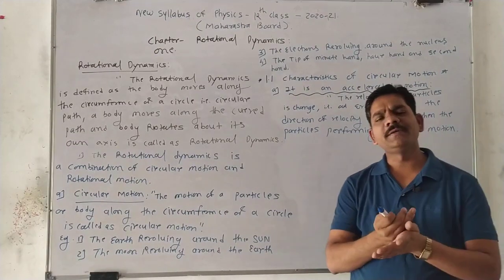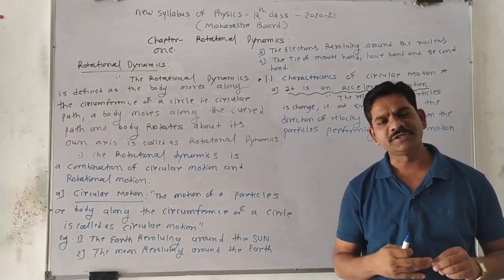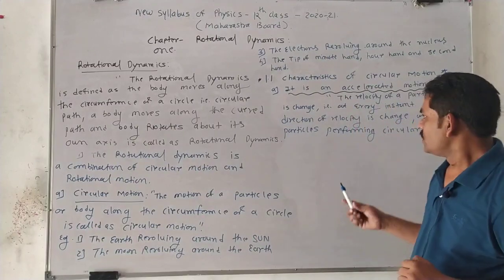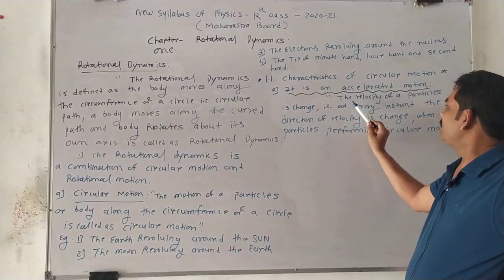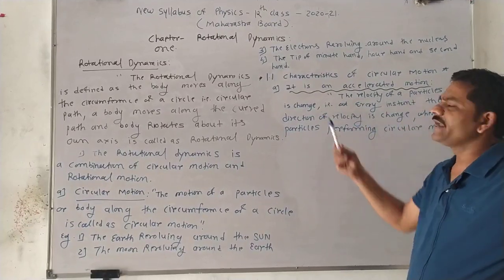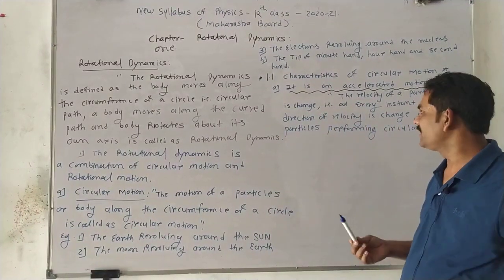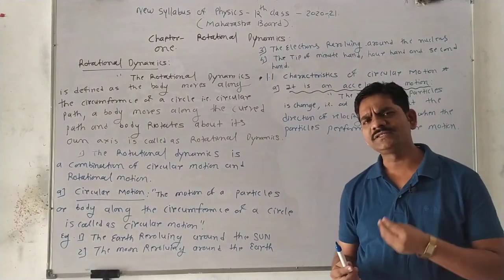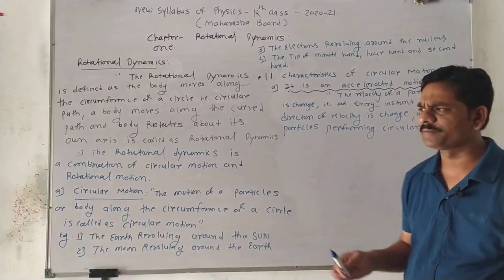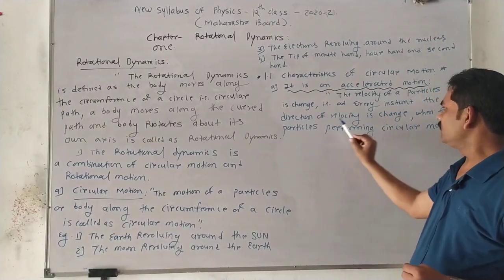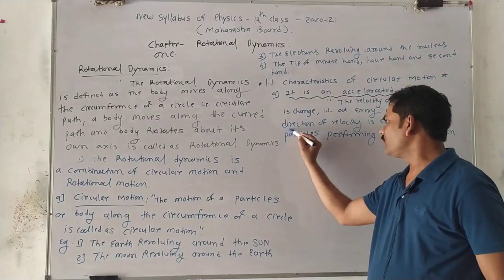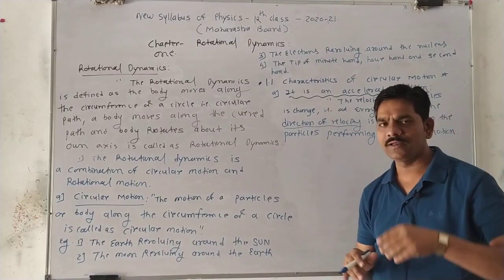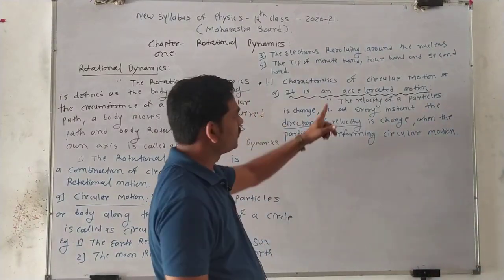So acceleration means what? We know it is a very simple definition. Acceleration means the rate of change of velocity with respect to time. It is called acceleration. So in the first characteristic, what am I writing down here? The velocity of a particle is changing, meaning at every instant, at every time. Instant means within a very short period of time. So at every instant, the direction of velocity, this is the most important, the direction of velocity changes when the particle is performing circular motion. This is the first characteristic of circular motion.